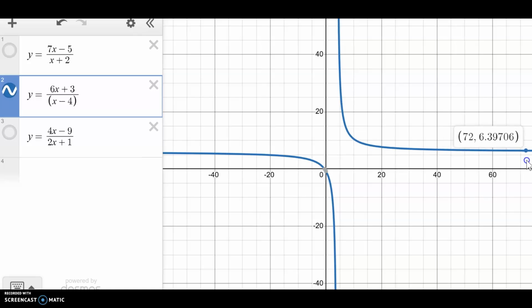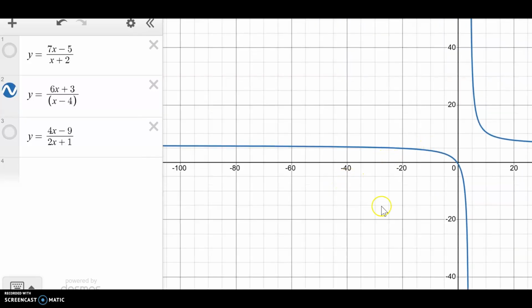So it looks like as I move further and further to the right, my y value gets close to 6. Let's look at the left-hand side of the graph. If I move farther and farther to the left, look at my y values.